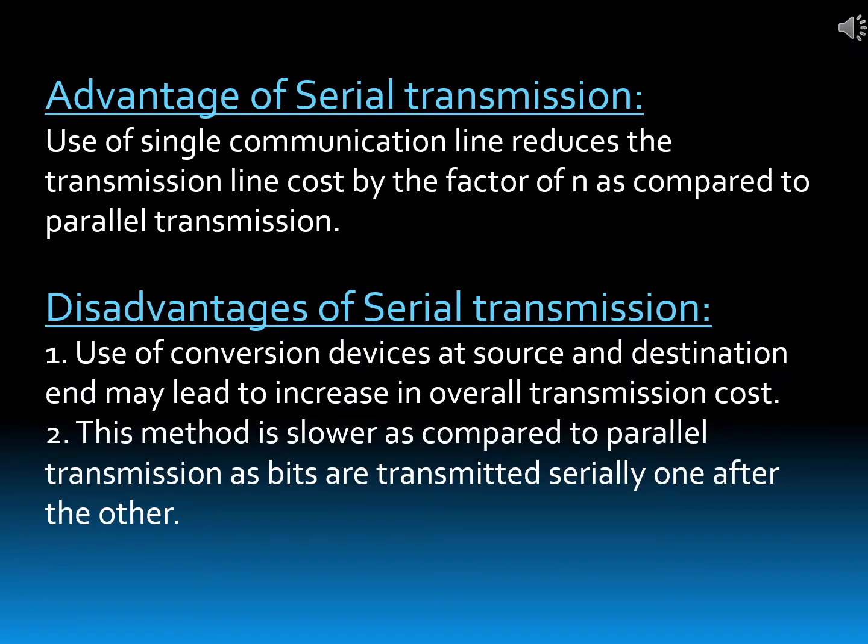Now serial transmission has some advantages and disadvantages. Advantage of serial transmission: use of a single communication line reduces the transmission line cost by a factor of n as compared to parallel transmission. And the disadvantages of serial transmission: use of conversion devices at source and destination end may lead to an increase in overall transmission cost. This method is slower as compared to parallel transmission as bits are transmitted serially one after another.